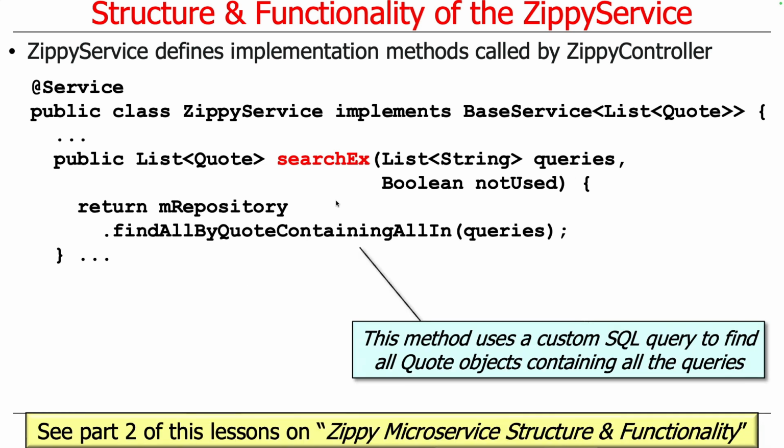The last piece of the puzzle here is the searchEx method, which, as we saw before, tries to match everything that's in there. In this case, we're actually going to call the find all by quote containing all in method. And that's the one that we wrote. So this is actually a custom query, and it will return anything that matches all the queries. So if we find stuff that matches all the queries, we'll get results. And when we run the client, you'll actually get a chance to see that there are things that match like that.